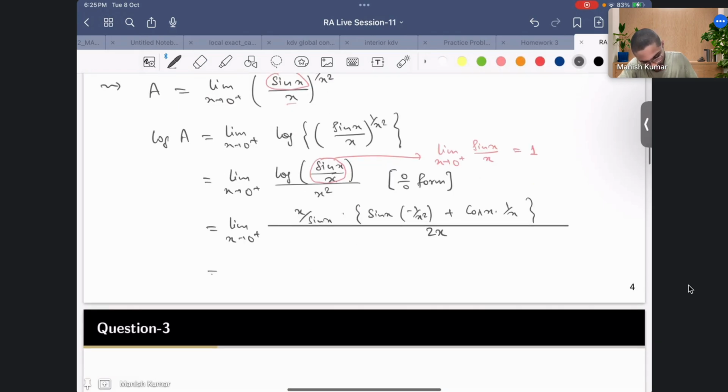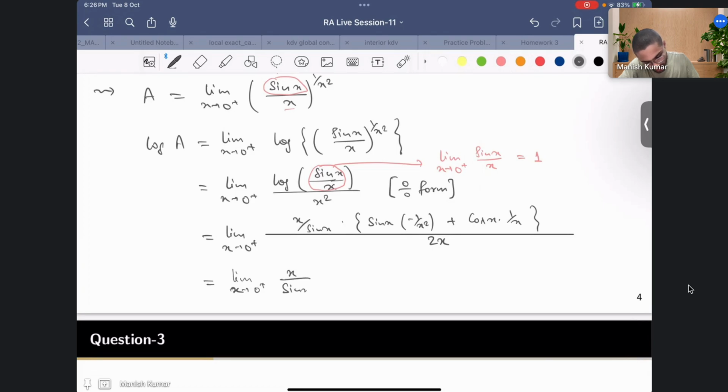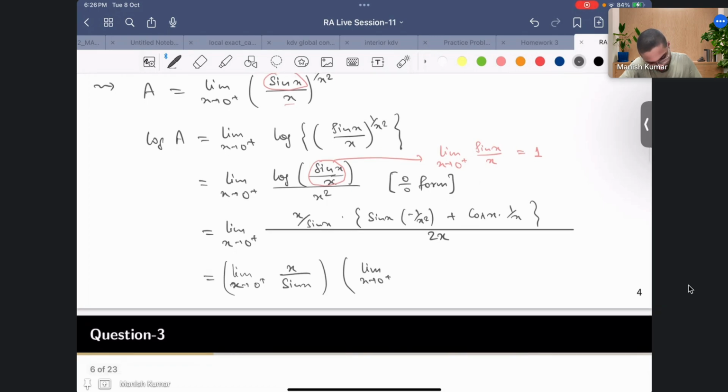Now if I proceed further, let us look at how it's going to be. Maybe we can do a bit of separation, because this limit I know it exists, so I can write this as x by sin x. Again you can see the limit as x goes to 0 plus of 1 by x square. I can take the LCM, so what I will get is x cos of x minus sine of x upon x square, and then in the denominator you have 2x.